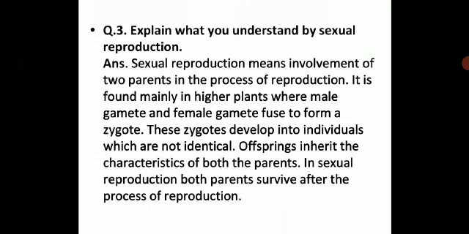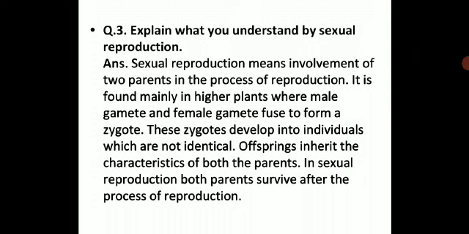Then the next one, explain what you understand by sexual reproduction. So what is sexual reproduction? You are going to write all these answers in your notebook, children. I hope you are writing them. Sexual reproduction means involvement of two parents in the process of reproduction. So here both male and female will be involved in the process of reproduction. It is found mainly in the higher plants, mostly in multicellular organisms, not in unicellular organisms, where the male gamete and female gamete fuse to form a zygote.